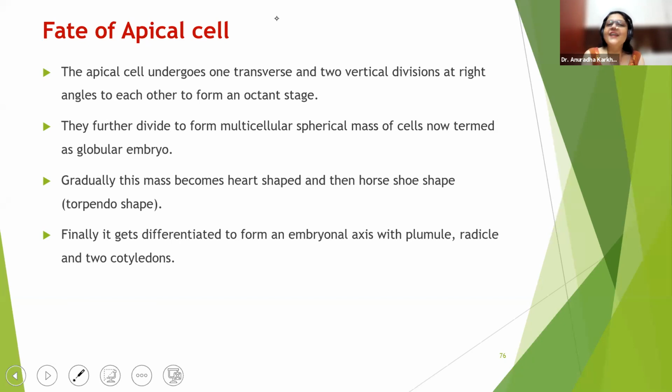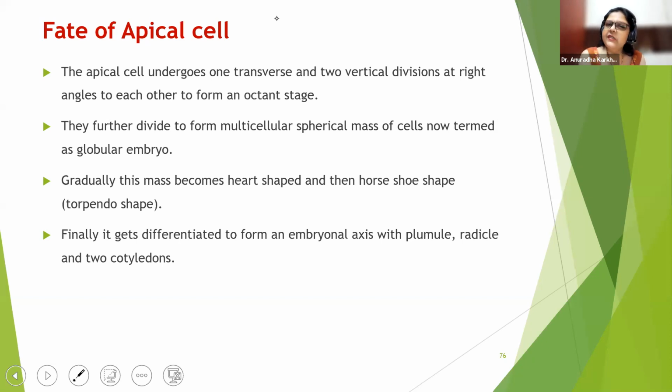Okay. So gradually this globular embryo would become heart shape, and then it will get converted into horseshoe shape. You know what a horseshoe shape is, right? The diagram is given ahead. This horseshoe shape is also called torpedo shape. Remember the name torpedo. Finally, it gets differentiated to form an embryonal axis with plumule, radicle, and 2 cotyledons.